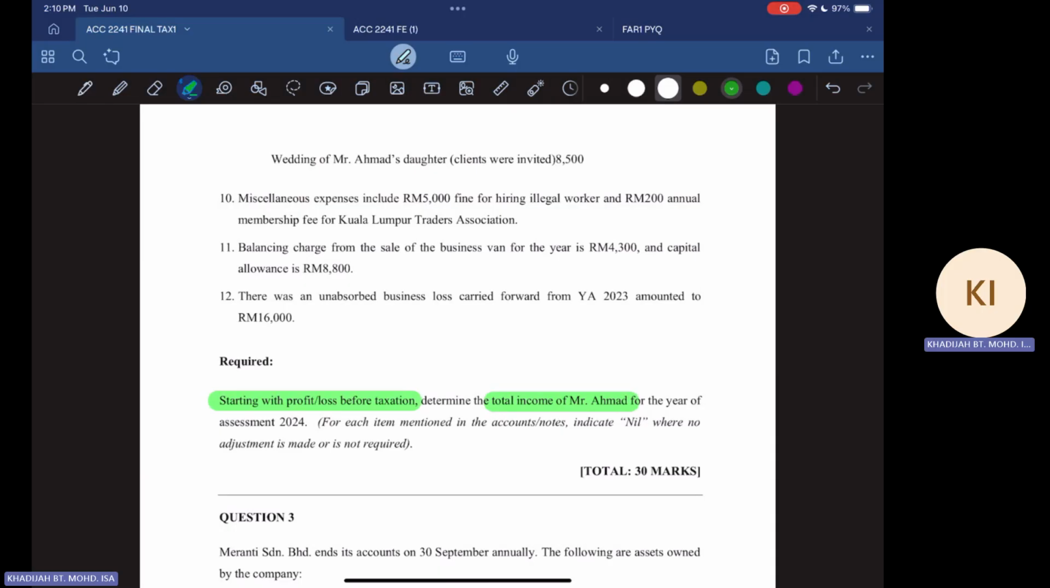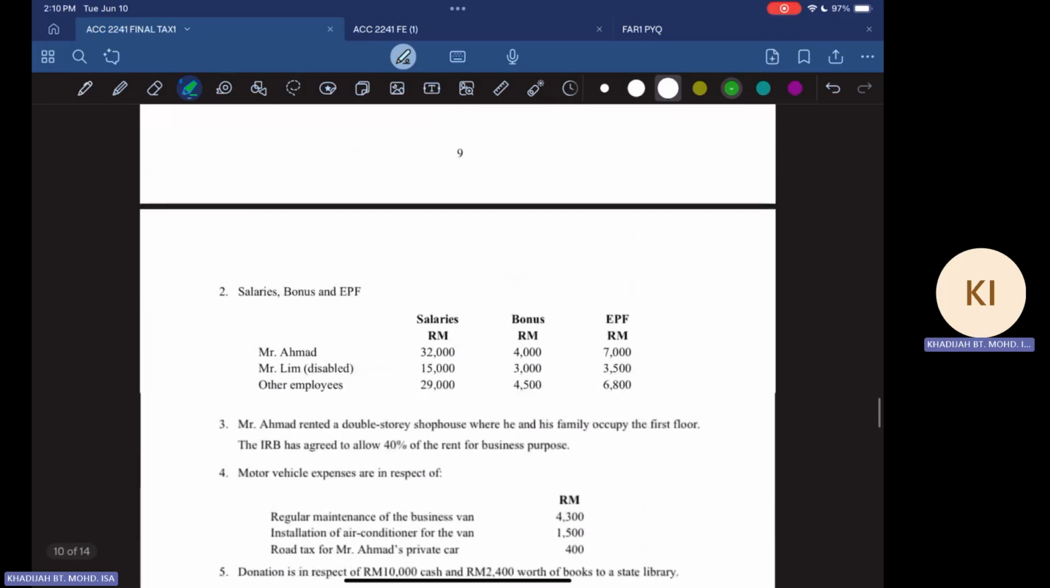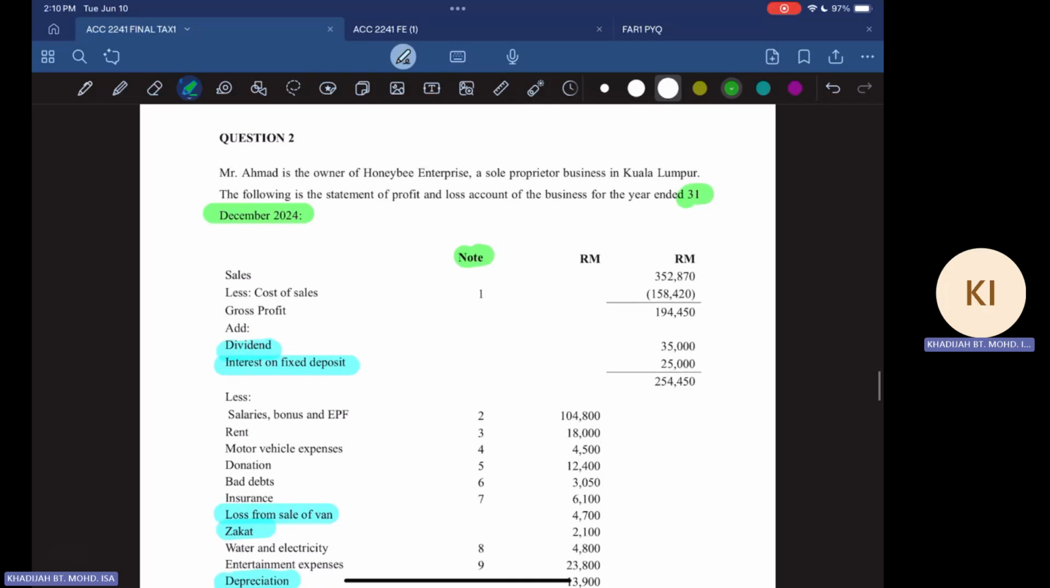And more importantly, it says that for items mentioned in the notes, indicate nil where no adjustment is made. So even though there's no adjustment, you need to put the item from the notes in your answer and put a nil there if there is no adjustment. But if there is adjustment, it could be a plus or minus. And again, the marks is 30 marks, which is a lot. So if you can do this question, at least 30% of your final exam is already secured, inshallah. So let's look at how to do this question.